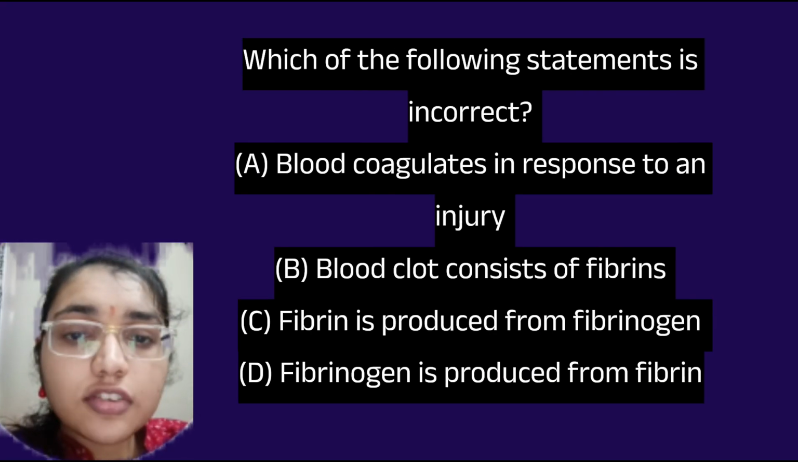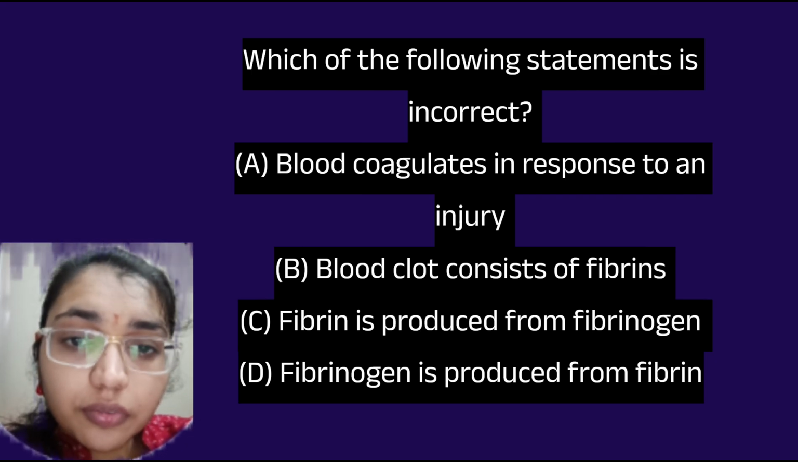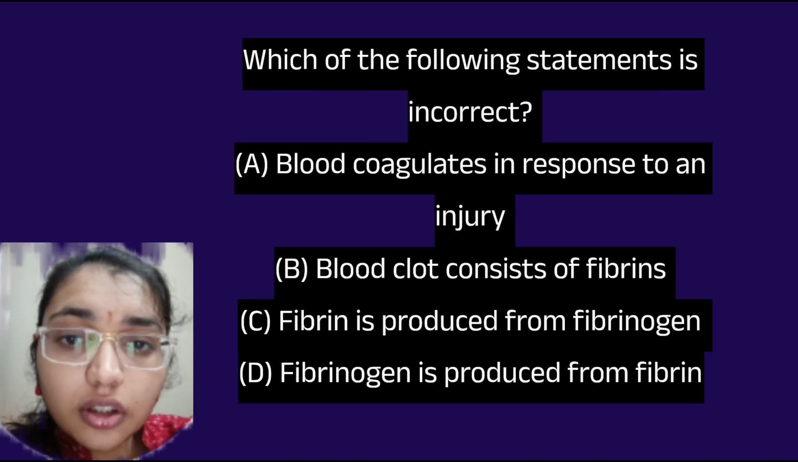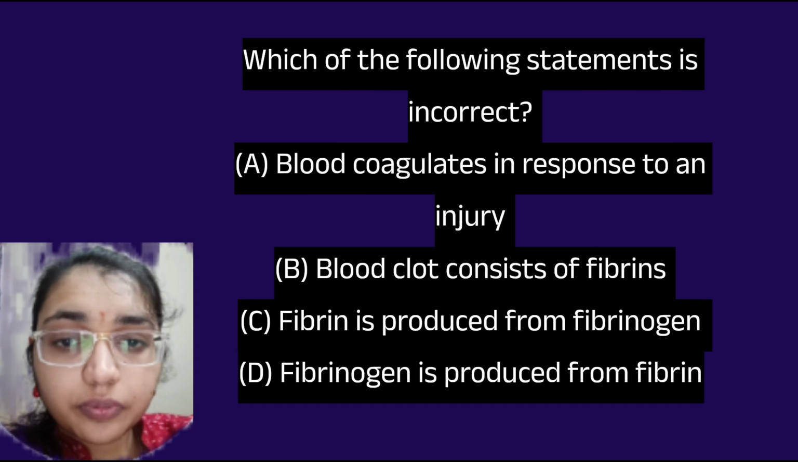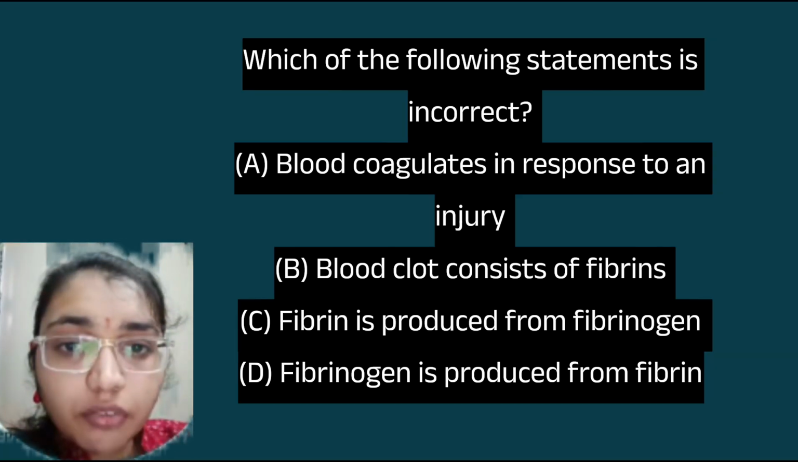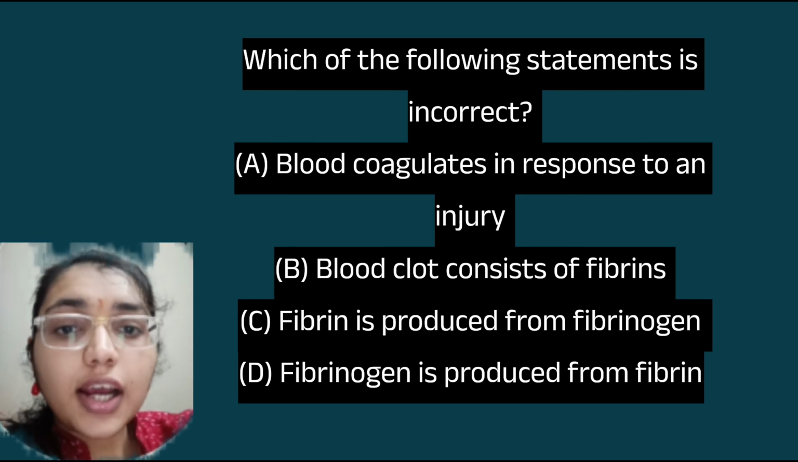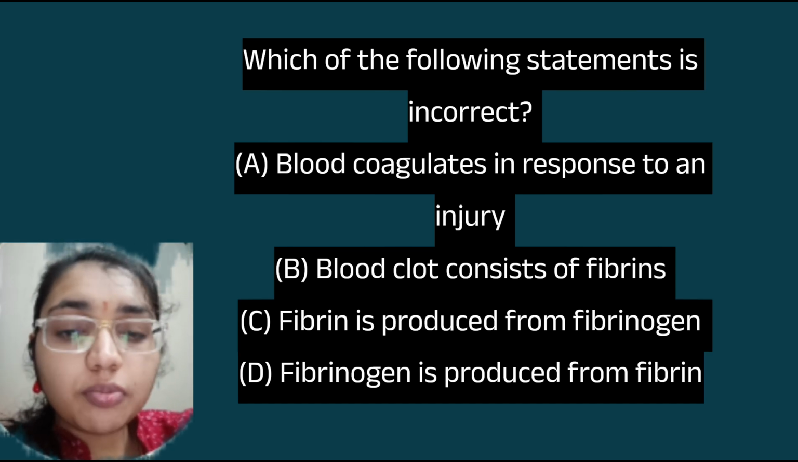Which one of the following statements is incorrect? Here, blood clotting is a response to an injury. True. Blood clot consists of fibrins. This is also true. Fibrin is produced from fibrinogen. Here, fibrinogen is produced from the fibrin. This is incorrect. Why is this incorrect? Option D. Fibrinogen is a high molecular weight plasma protein that is synthesized by the liver and not produced by the fibrin. So here D is incorrect. It is produced by the liver.